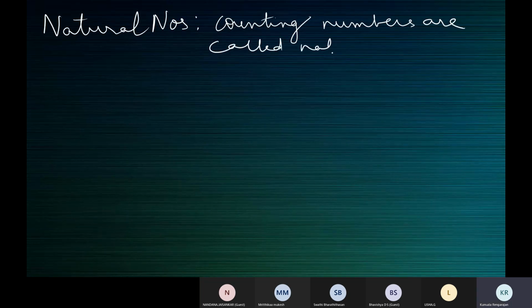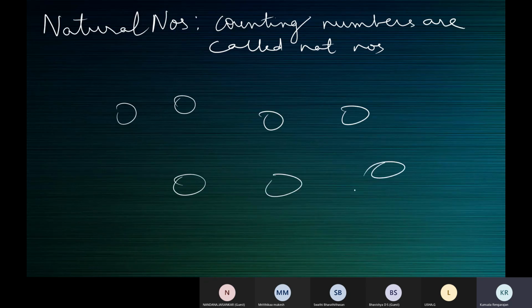Counting numbers are called natural numbers because, you know, if there are some objects lying on a table, will you count 0, 10, 5, 3? No, we count in a particular order. We say 1, 2, 3, 4, 5, 6, 7.